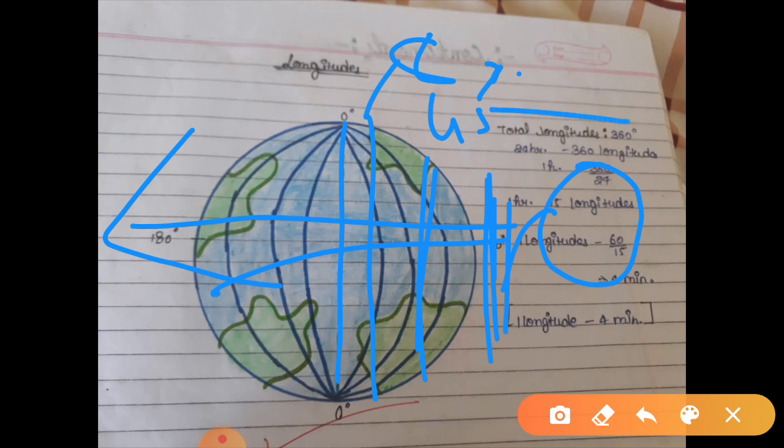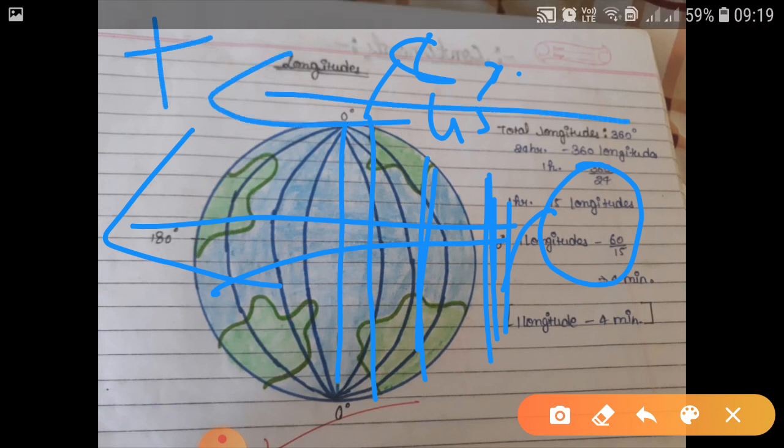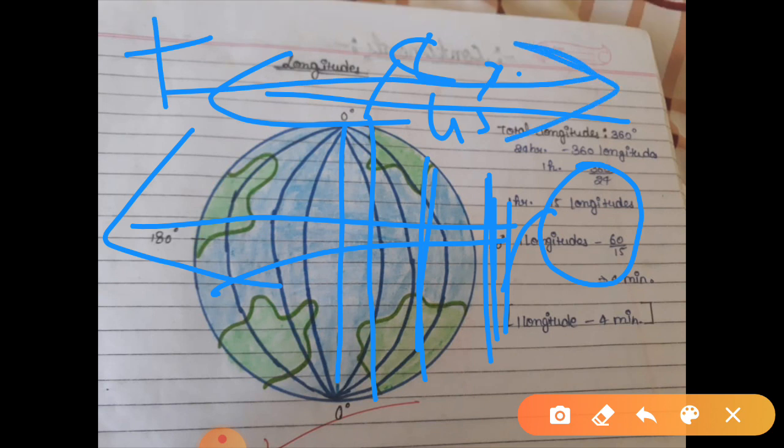So when you are going in this direction, you will be adding, but when the question is asking about the other direction, you will be subtracting. Clear? In both the western part and the eastern part, the same concept will be applied. I will give you questions in the practice, and then you will know. If you have any difficulty, just ask me.